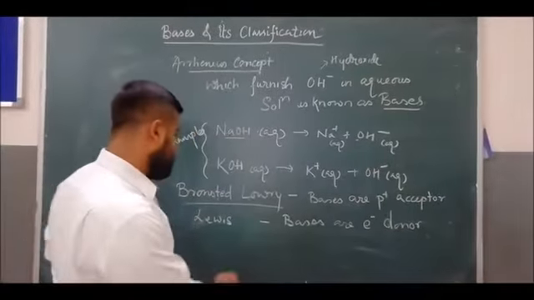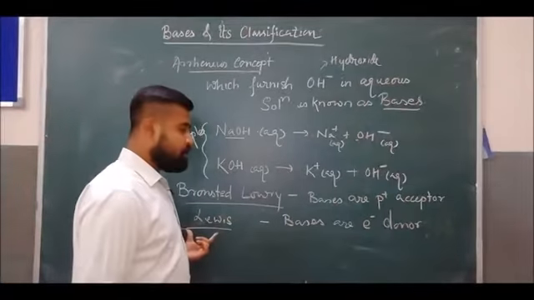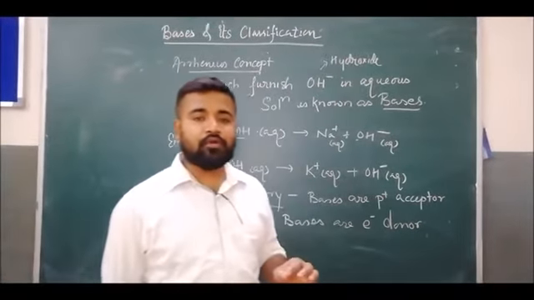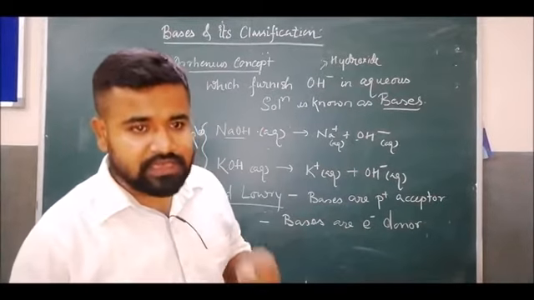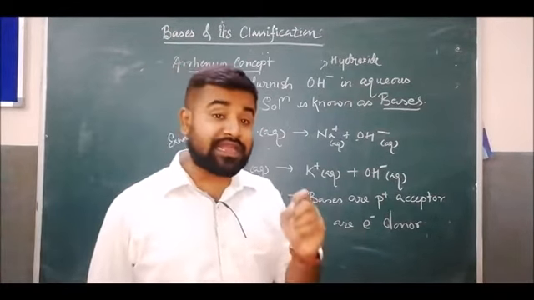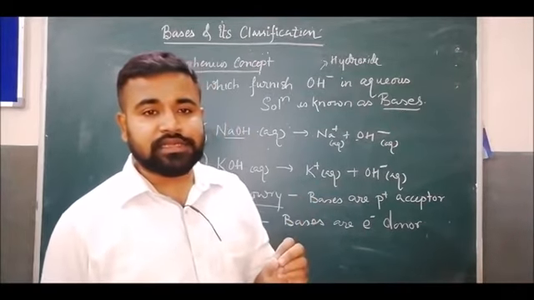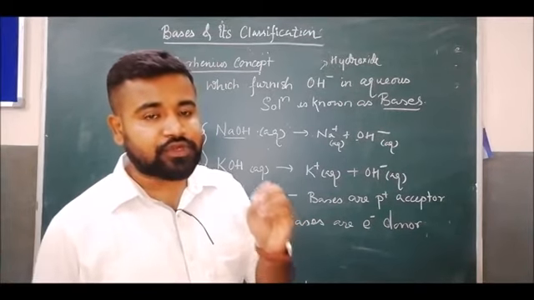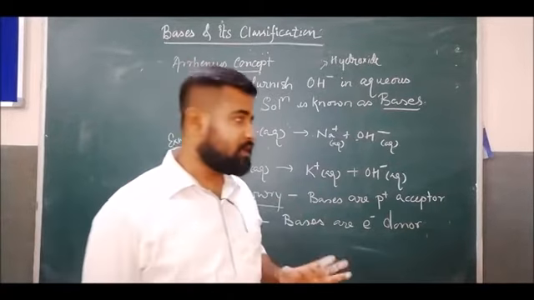According to Bronsted-Lowry theory, bases are proton acceptors, and according to Lewis theory, bases are electron donors. The classical definition is that a substance which is bitter in taste and soapy to touch is called a base.